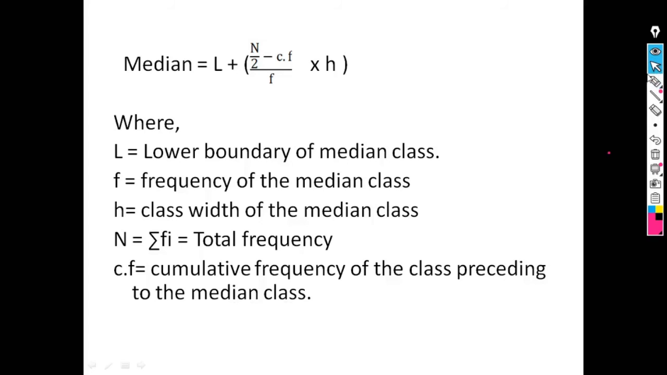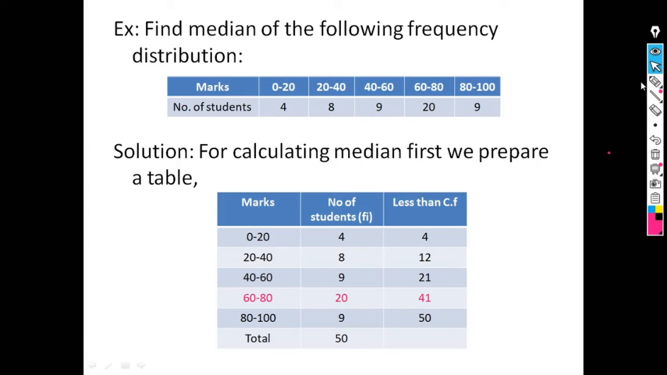We can understand this procedure by using an example. Suppose find the median of the following frequency distribution. Two rows are given, marks and number of students. 0 to 20, there are 4 students who got marks between 0 to 20. 20 to 40, 8. 40 to 60, 9. 60 to 80, 20. And 80 to 100 are 9. We have to calculate the median.